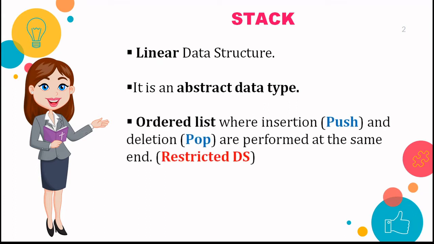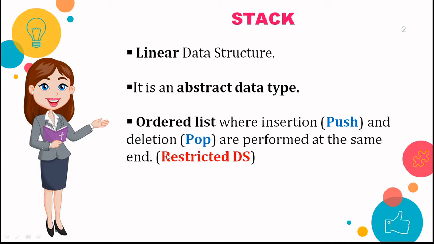Now the third concept is that in this data structure, the ordered list, the array is ordered, where insertion, that is push, and deletion, that is called pop, are performed at the same end. So what are push and pop? We know inserting means adding some element. Technically we call it push in case of stack, and deletion in stack is called pop.